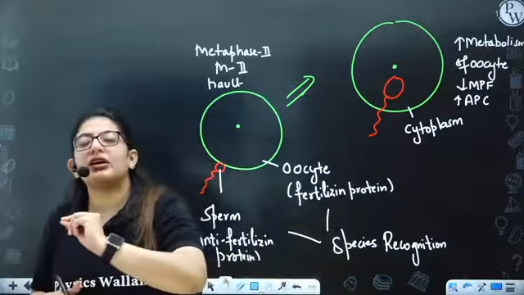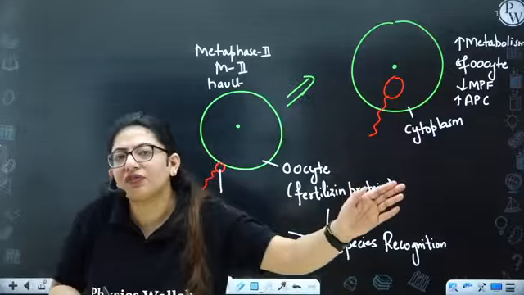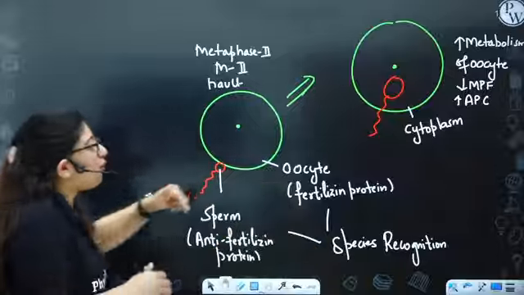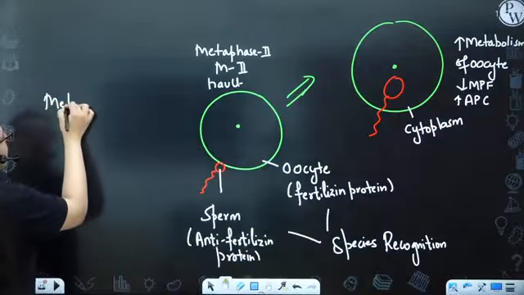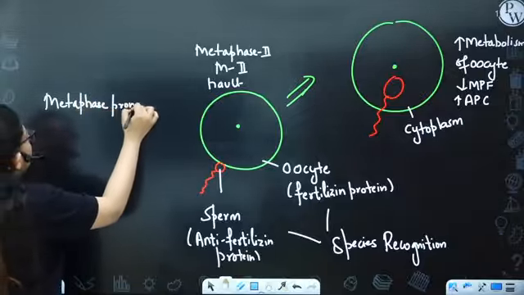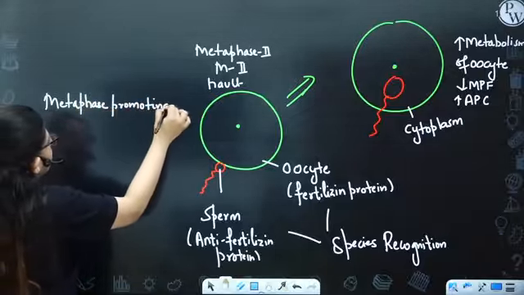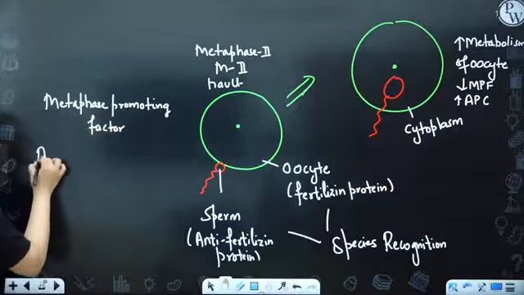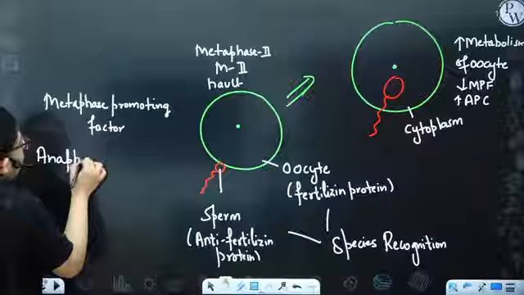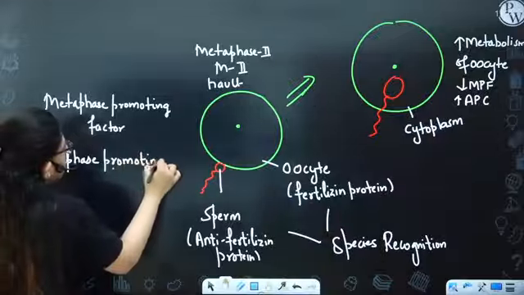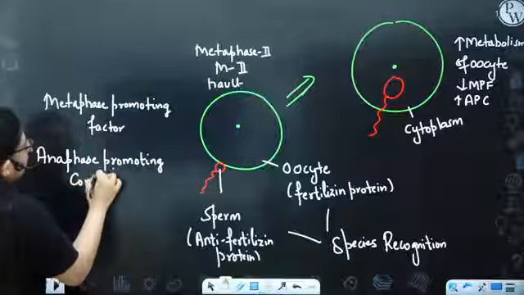So when the cell has higher anaphase promoting complex, I will say the cell is in the anaphase. Okay, so what is MPF? Metaphase promoting factor. So if a cell has more of a metaphase promoting factor, it will remain in the metaphase. So that was there in the halt stage. Okay. But now what has arrived? Anaphase promoting complex. So if any cell has anaphase promoting complex, that means it has entered into the anaphase.